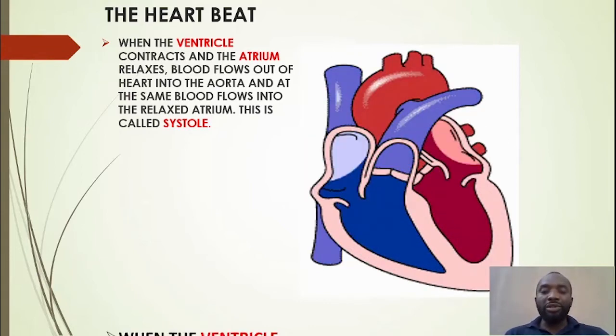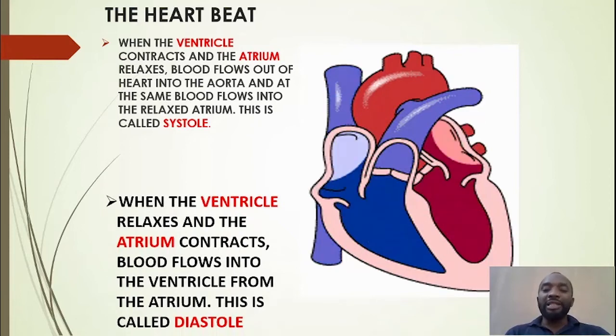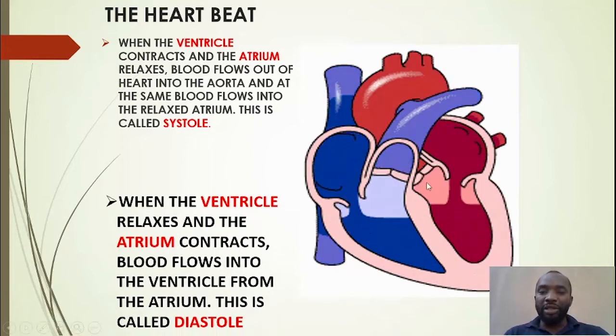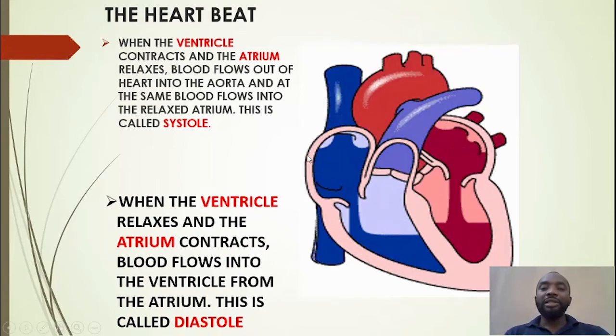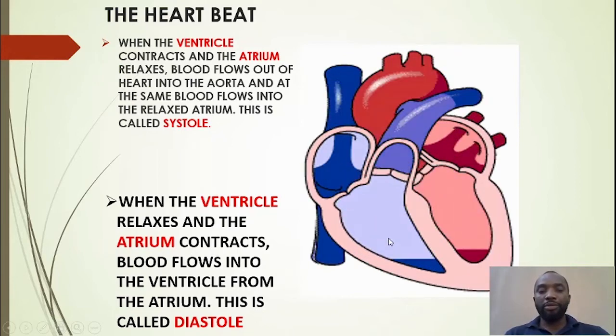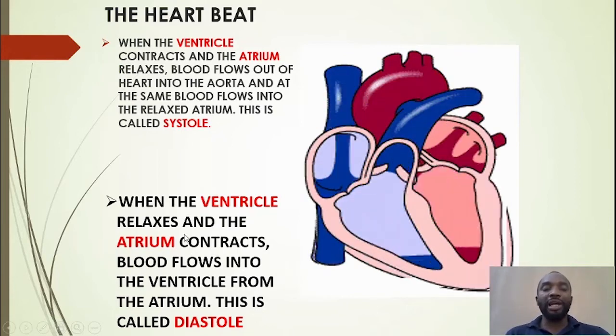Now there is also another thing that happens. After the ventricle contracts and the blood leaves the heart, the atrium will contract, then the blood will enter the ventricle. Now when this happens, we call it the diastole. These are the two ways the heart beats.